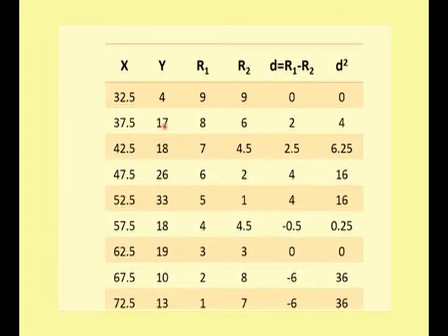But when you see the Y observation, you can see repeated values here. So 18 has been repeated twice, and these are the 4th and the 5th values. So what you need to do is find the average of these two ranks, that is 4 plus 5 by 2, which comes to 4.5. So place 4.5 as the rank for the score 18. Here m is how many times it has been repeated; it has been repeated twice, therefore my m1 will be 2 here. Then you carry on with the other ranks. We have finished the 4th and the 5th rank, so my next rank will be the 6th rank, therefore I have placed it here.